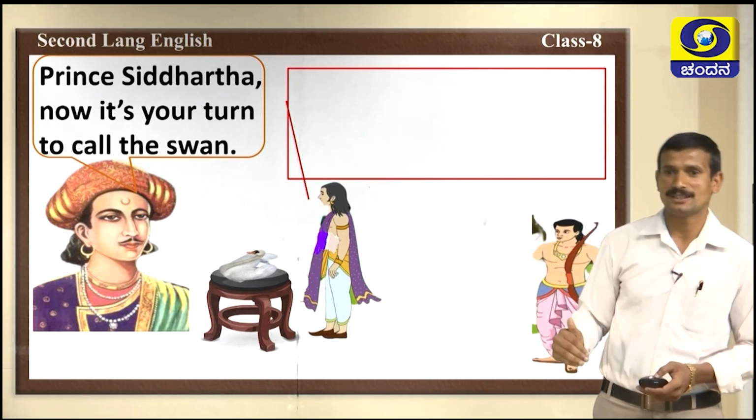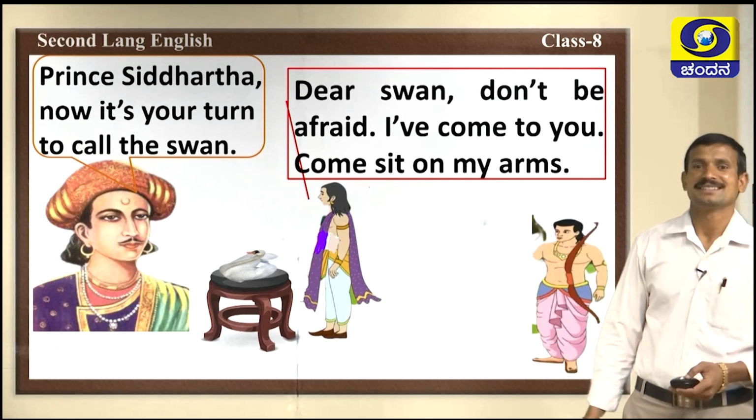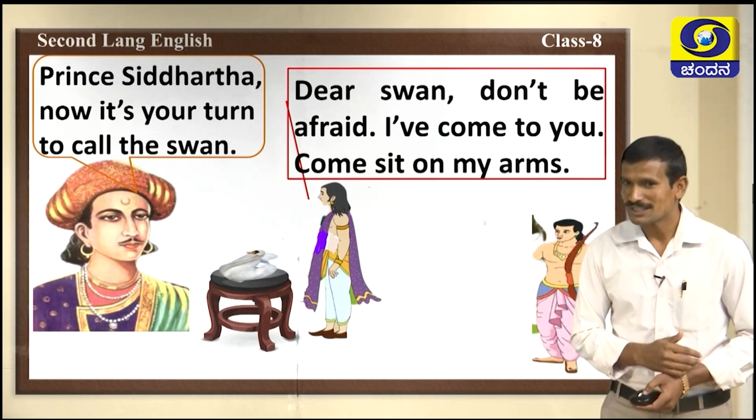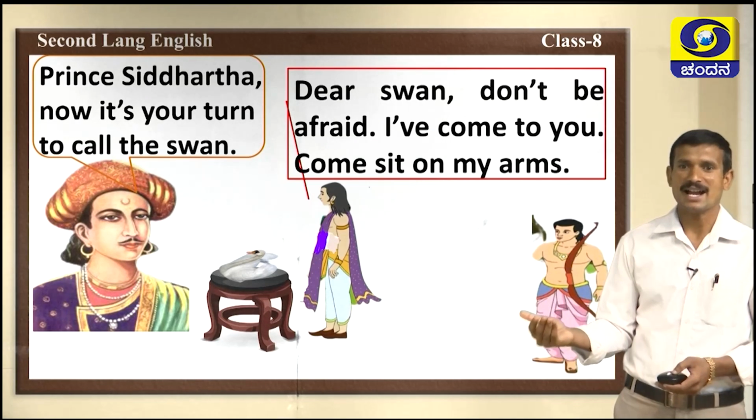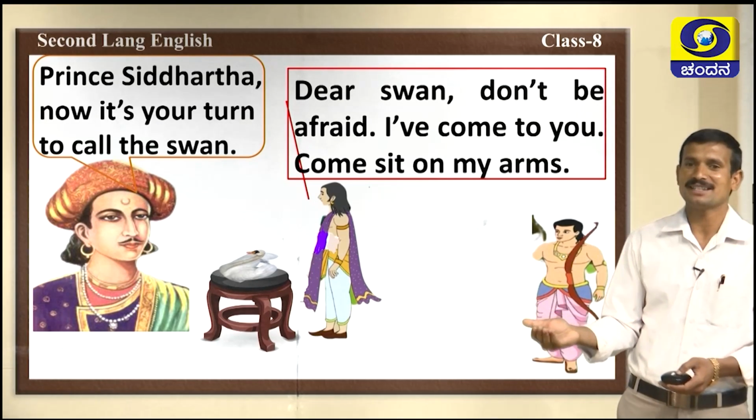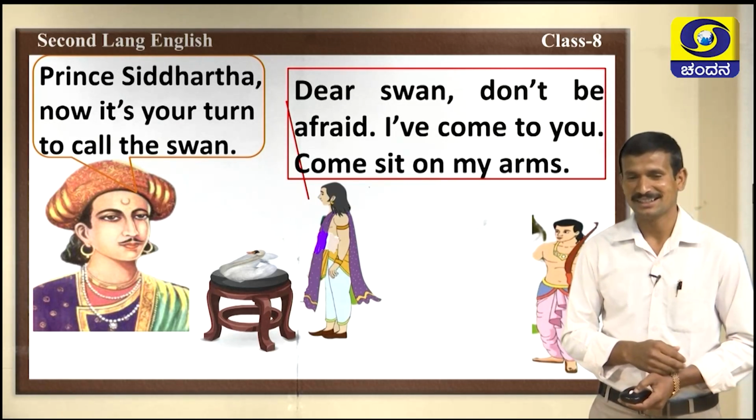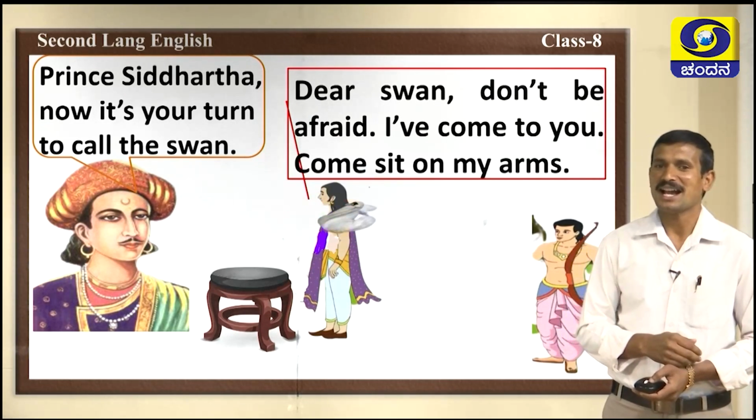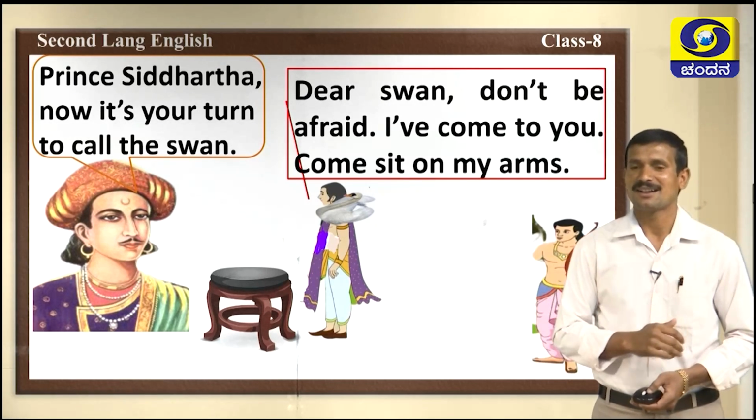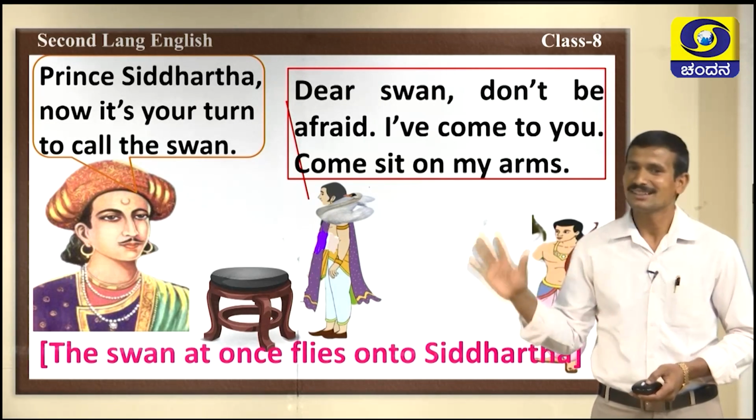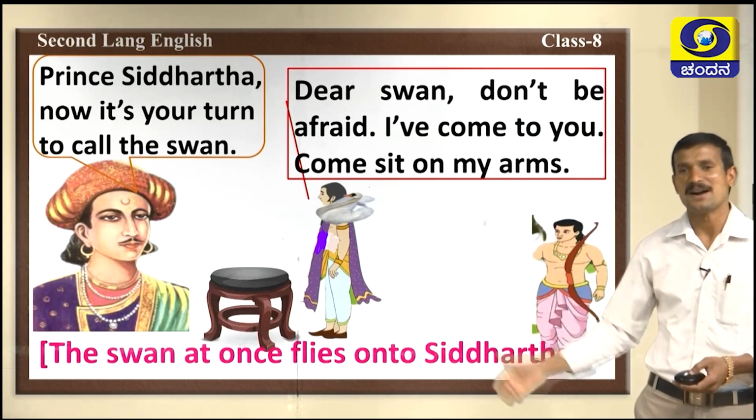Siddhartha, come forward and call the swan. He orders. Then Siddhartha comes to the swan. Dear swan, don't be afraid. I have come to you. Come and sit on my arms. When Siddhartha says like that, the swan was very happy and flew to Siddhartha's arm. This is the story. The swan at once flies onto Siddhartha's arms.